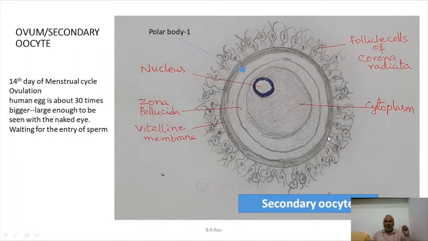And the egg is very large, 30 times bigger than the size of the sperm. You can observe the egg with your naked eye because it is some millimeters. And this is now waiting for the entry of a sperm to become a mature ovum.